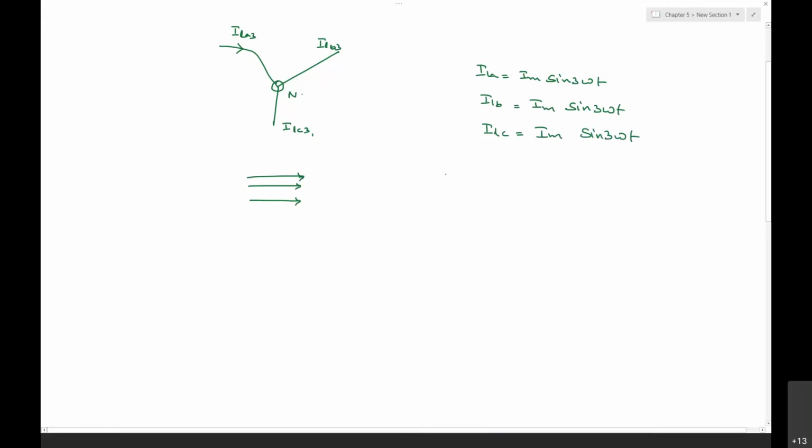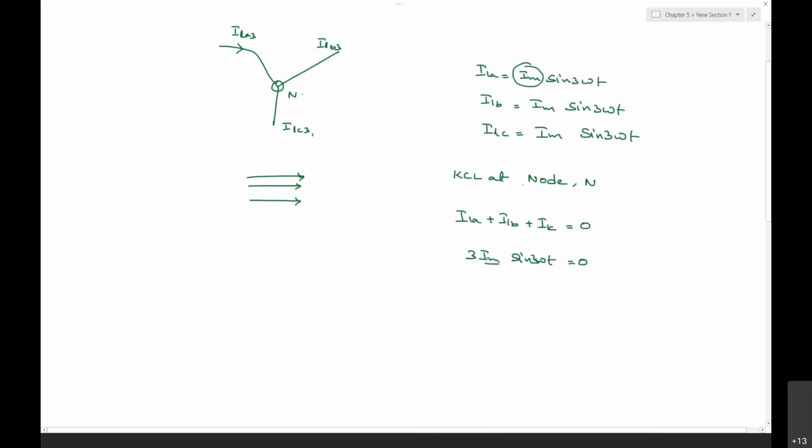Applying KCL at node N, ILA plus ILB plus ILC is equal to 0. Then we get 3 Im sin 3 omega t equal to 0. In this equation, Im is the third harmonic peak current.